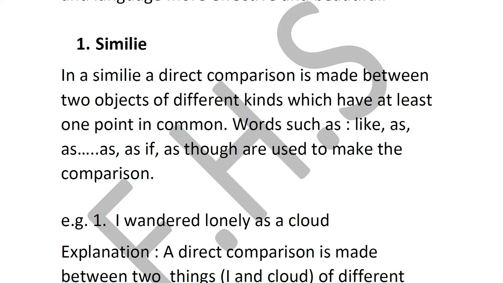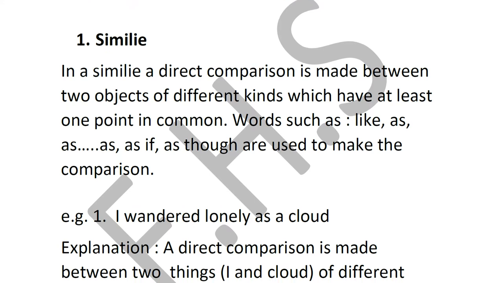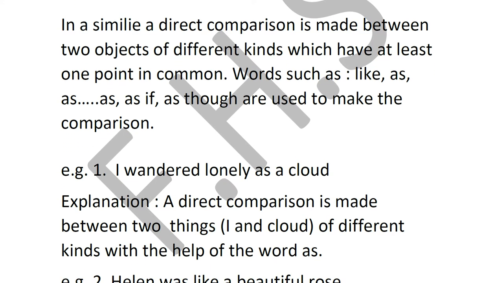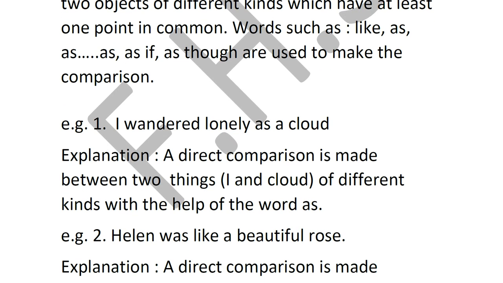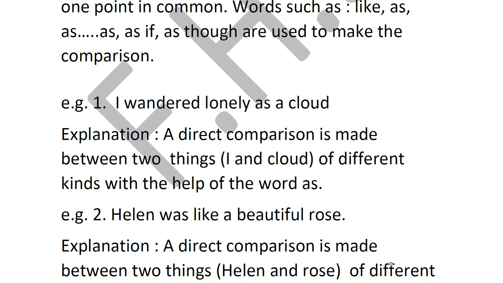So in a simile, you will find that there is a direct comparison made between two objects of different things, and they will have one thing in common, as I just explained. And how is a comparison made? Using words like as, as if, as though. All these will be used to make a simile. Now, see the first example. I wandered lonely as a cloud. Here the poet is saying that he was wandering.